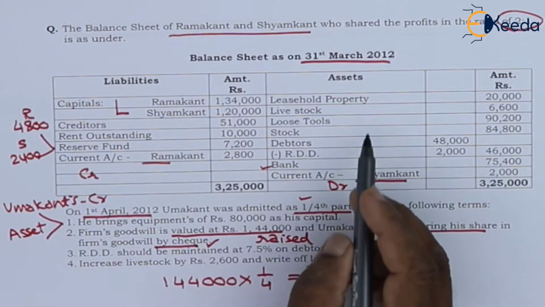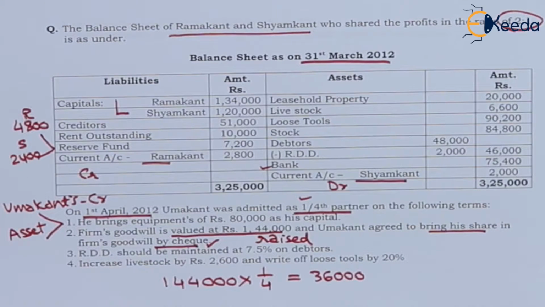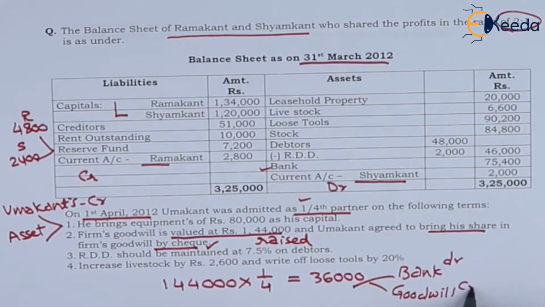Here we have bank account on the asset side. Bank account will be opened. To the debit of bank account we will record the value 36,000. Bank debit, goodwill credit.